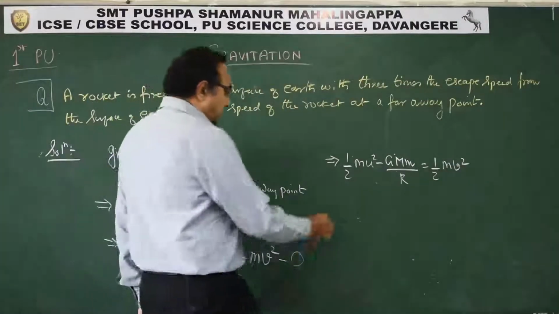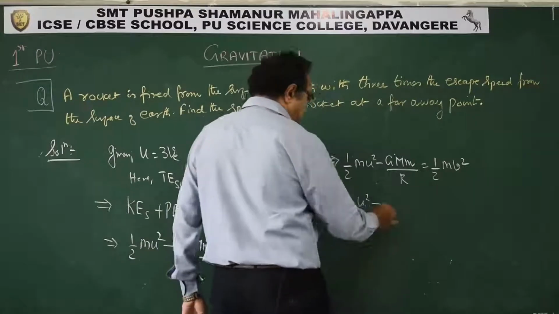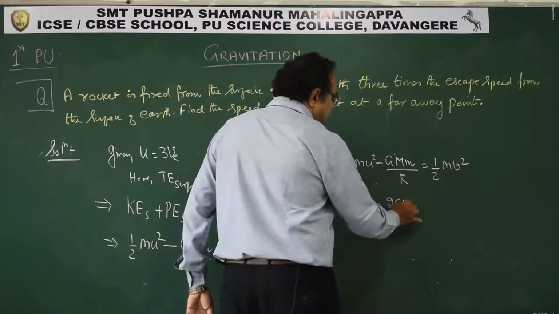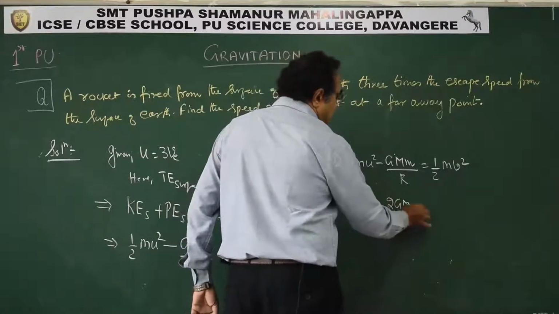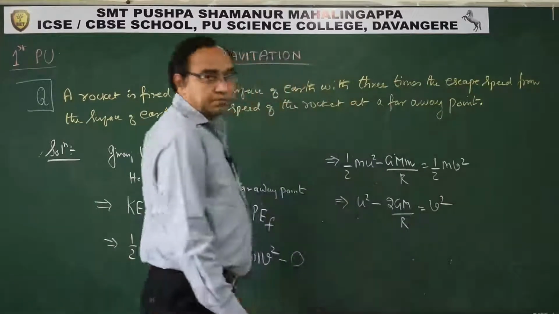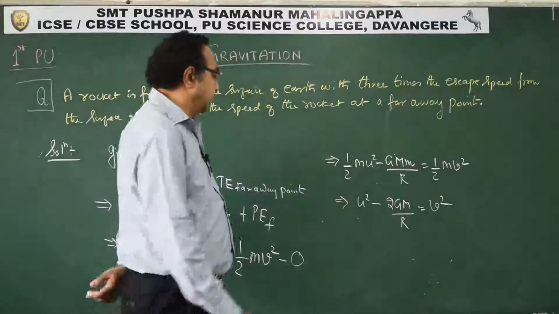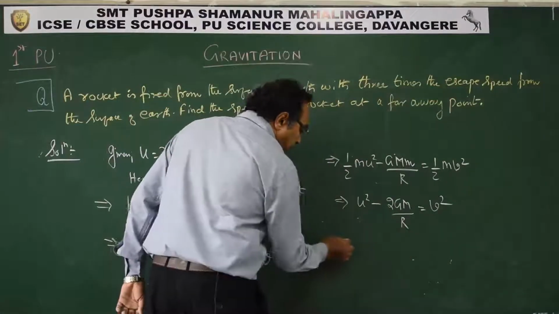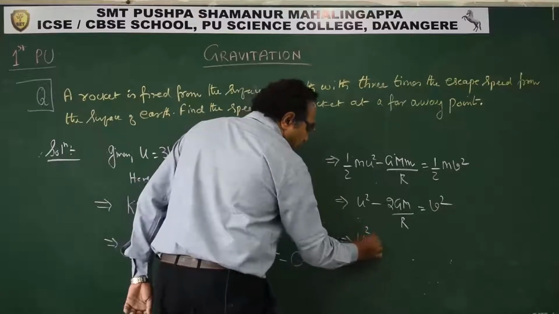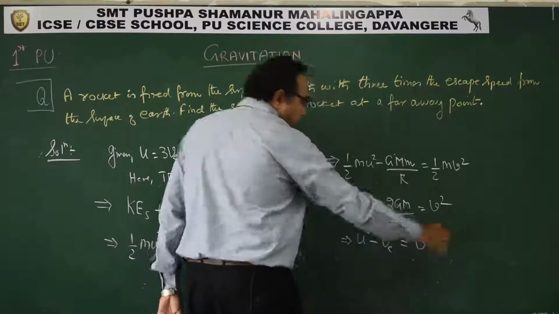See what we can write? u square minus 2GM by r is equal to v square. Take LCM, m cancels out, we can write like this. This is what? Escape velocity. So u square minus ve square is equal to v square.